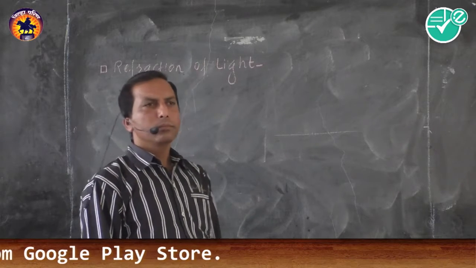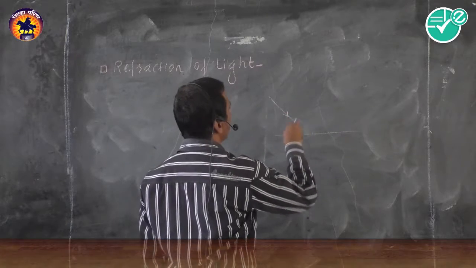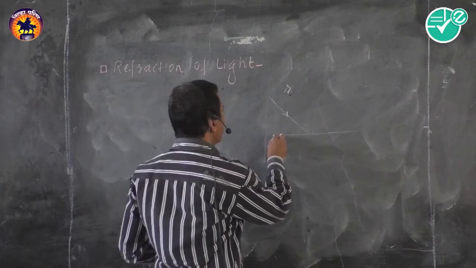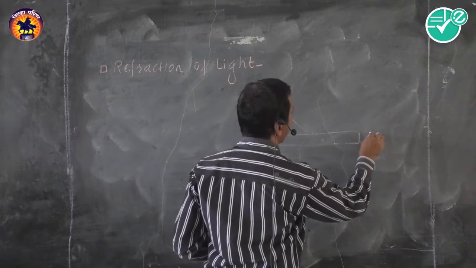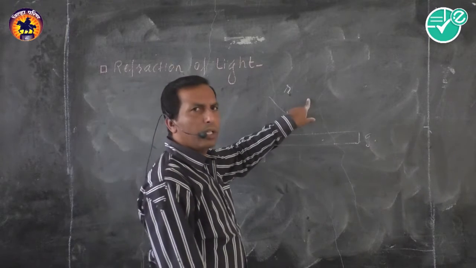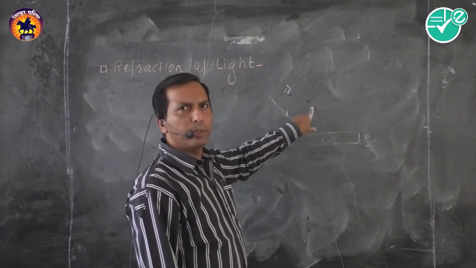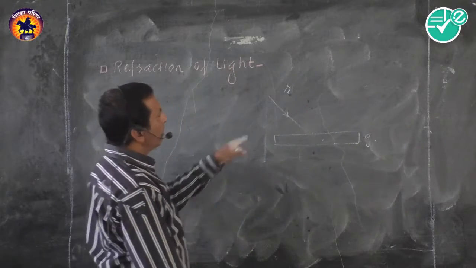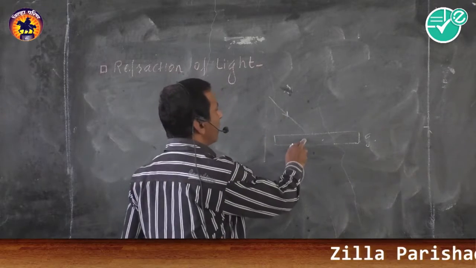According to Huygens theory, we know that the velocity of light in a rarer medium is greater than the velocity of light in a denser medium. Suppose this is a glass slab. This is the rarer medium. This is a glass slab. There is a difference between these two mediums. One is rarer, another is denser. According to theory, the velocity of light in the rarer medium is greater than the velocity of light in the denser.